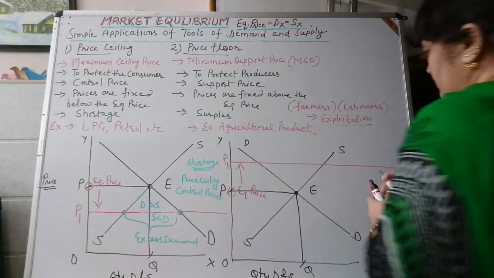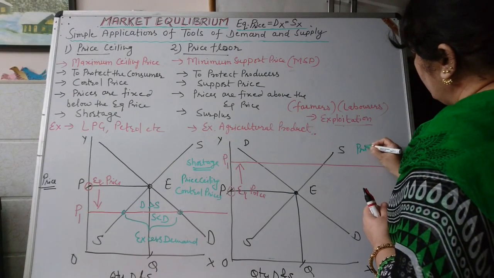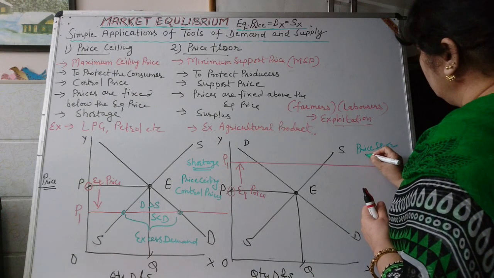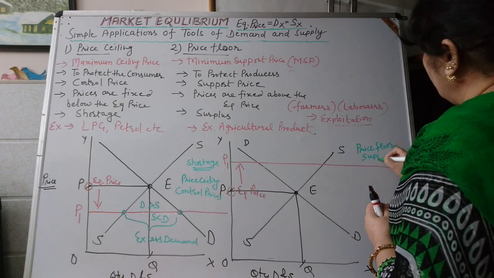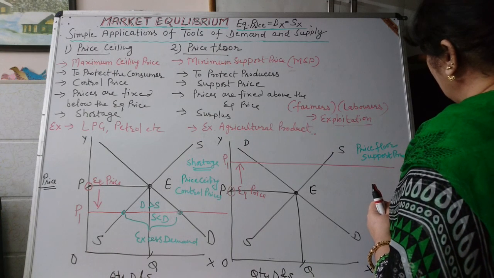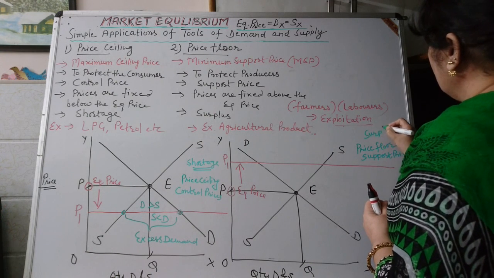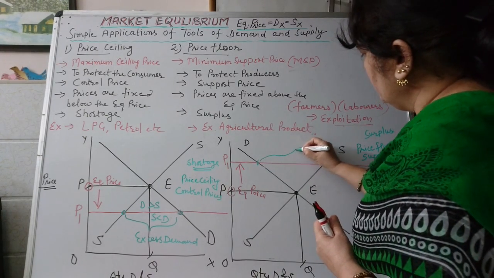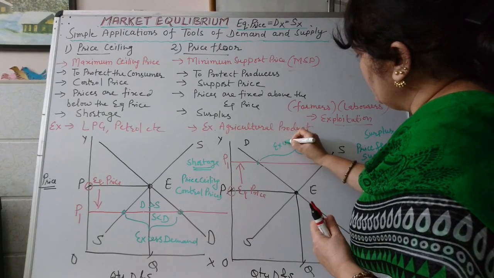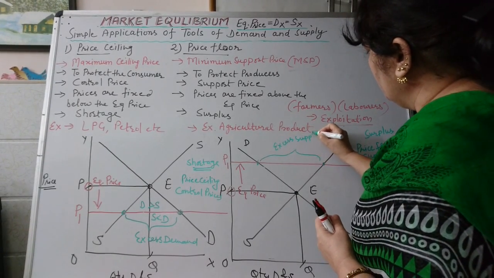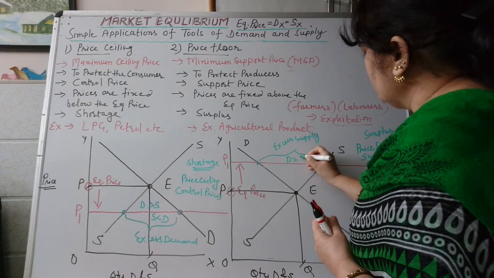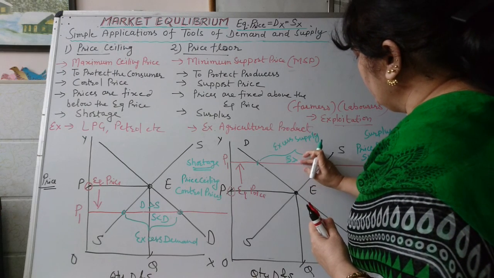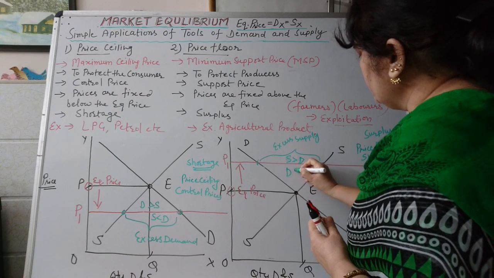These are known as price floor or spot price, and there will be a situation of surplus in the economy. Surplus means there will be excess supply in the economy, because supply is more than demand and demand is less than supply.